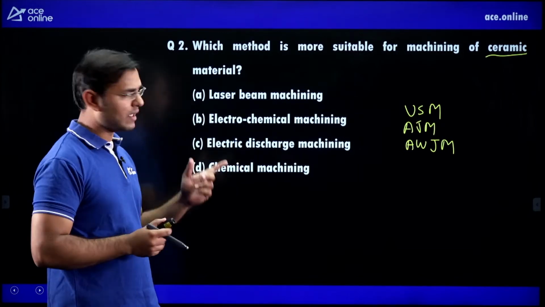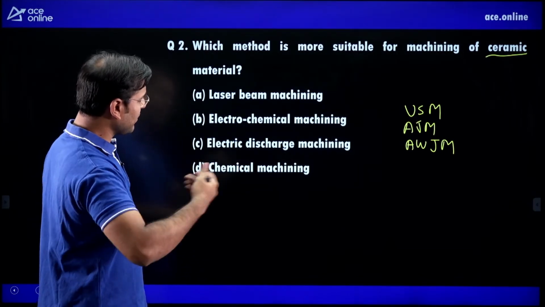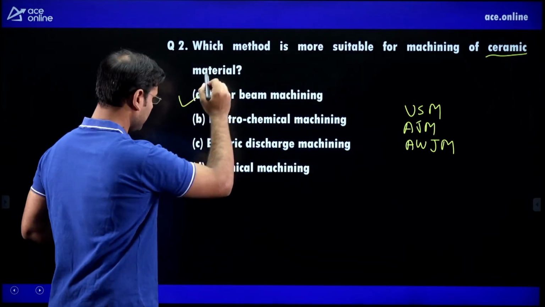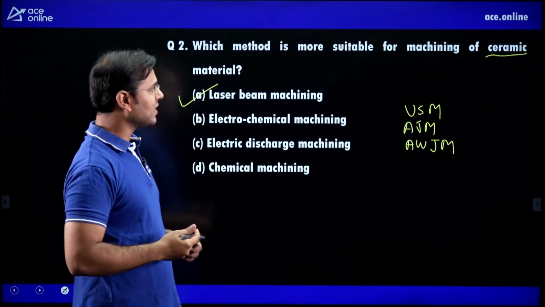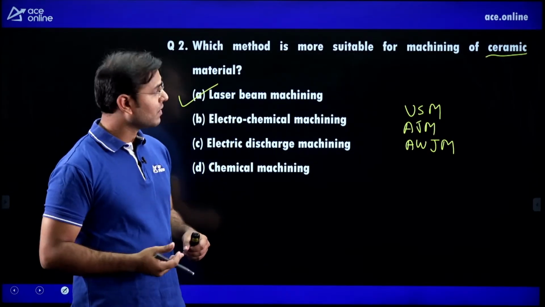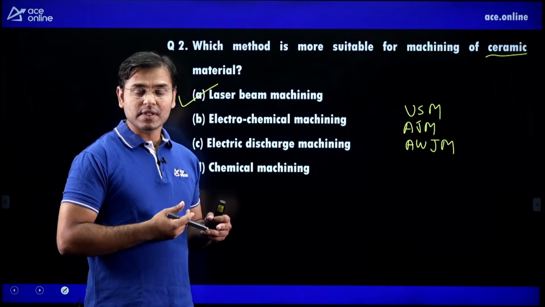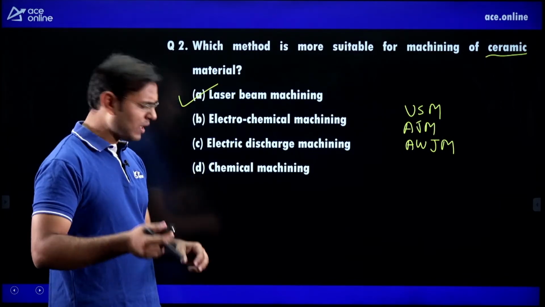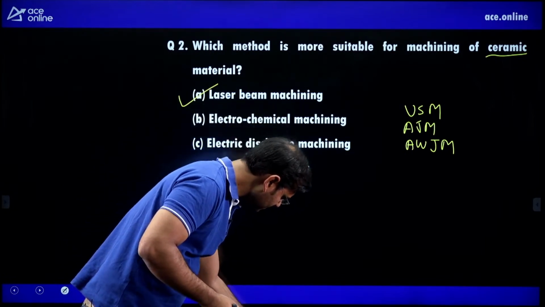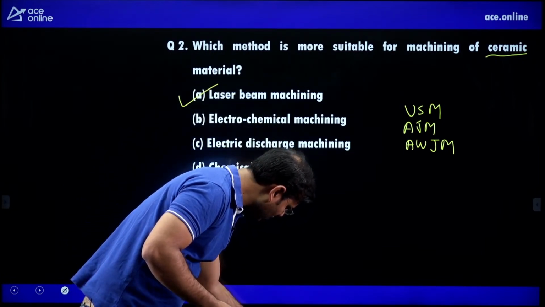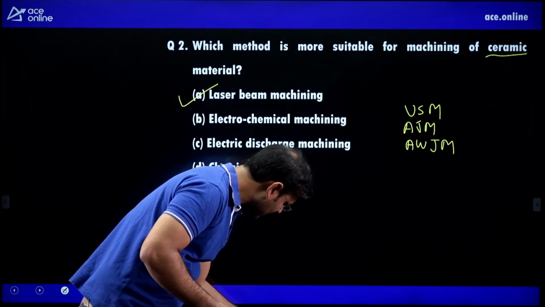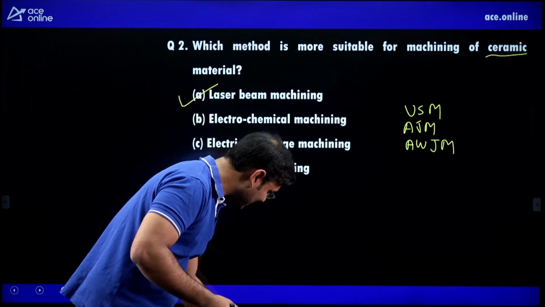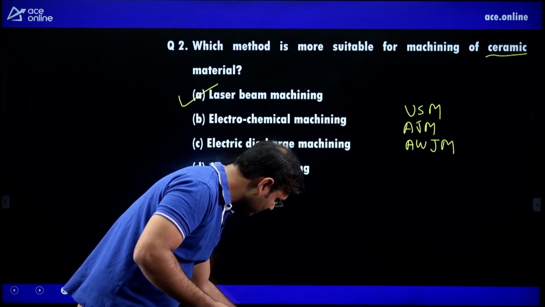Then the next method in which we can machine ceramic material is laser beam machining. With the help of laser beam machining also, we can work on ceramic. We can make a hole on ceramic. So LBM is also a correct answer. And you can also reply to me here online. No need to worry about that. I'm not going to wait for your answer, but it is better to reply if you know. I will see your replies later.